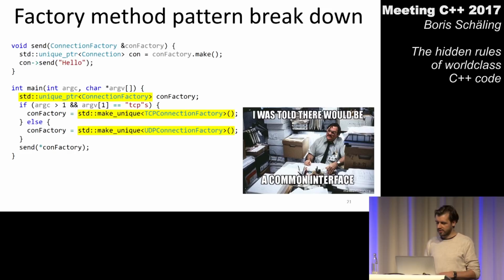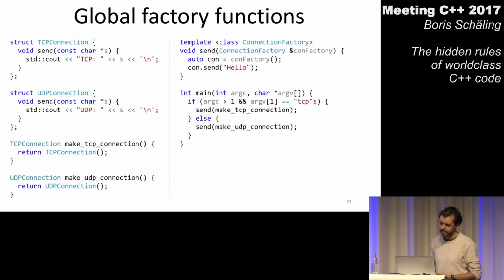So I will start with functions. We said if we want to benefit from delegation, all we need is functions. So there's no code highlighted here because this is all completely new. We see some classes which we have seen before. On the left side at the top, we have the TCP connection class and the UDP connection class. I mean, this is still something we want to work with. We still want to have some connections in our code.